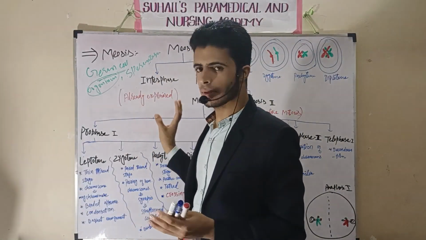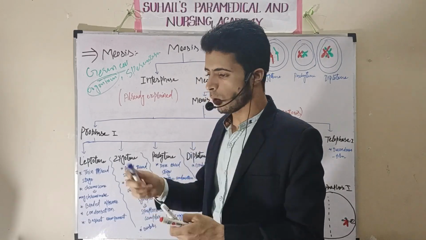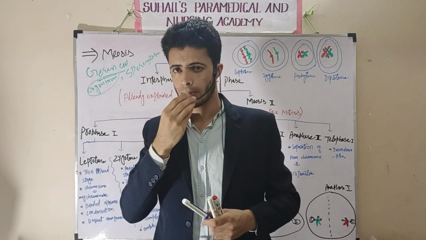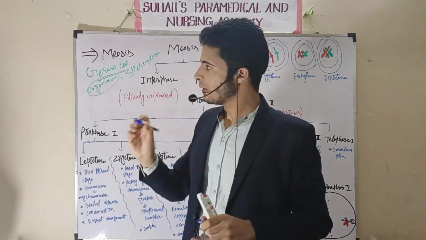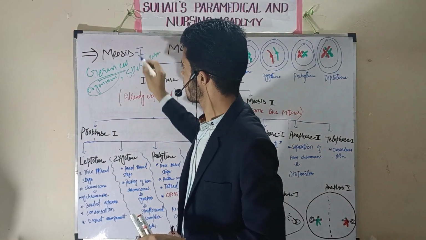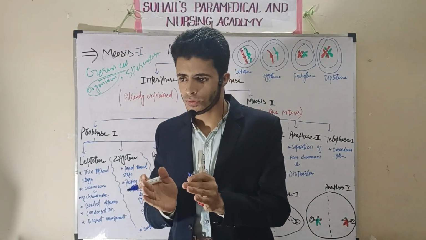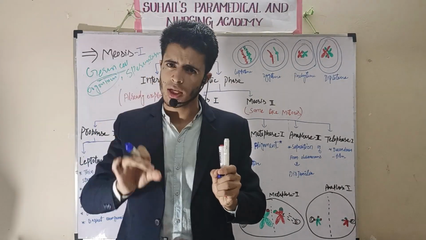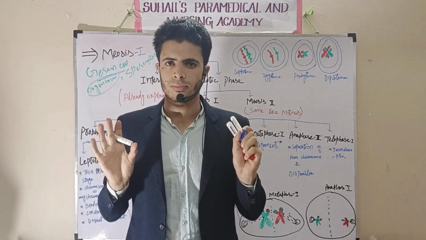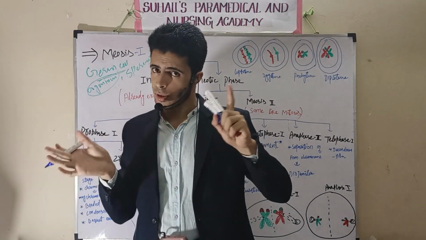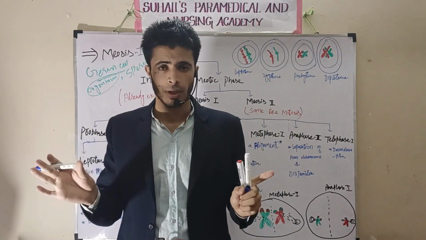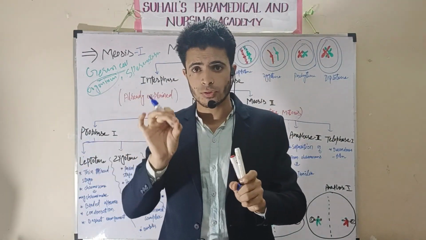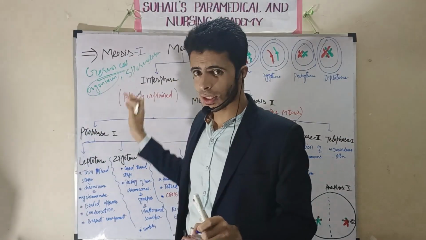In case of meiosis, what will happen? In meiosis, there will be two processes. After the interphase, the cell will enter into meiosis first, and then after meiosis first, it will enter into meiosis second. Meiosis second is the same as mitosis. Remember the point: mitosis and meiosis second are the same, but mitosis and meiosis first are not the same.